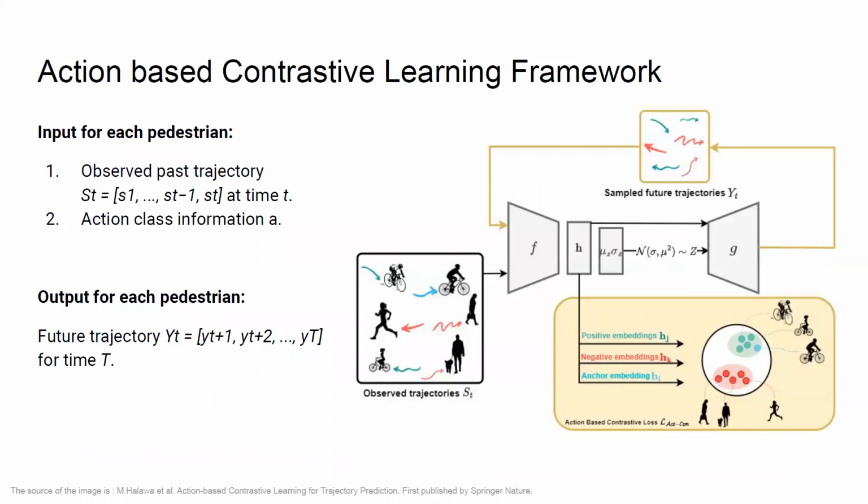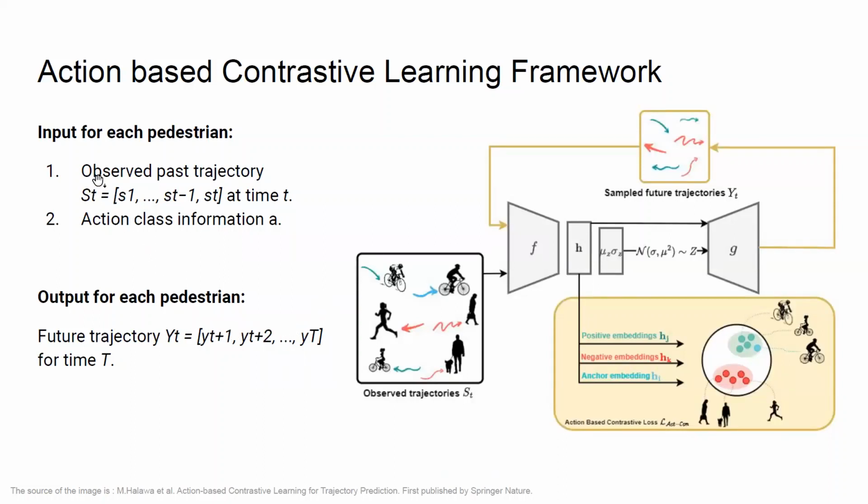Therefore, we introduce an action-based contrastive learning framework that encourages the trajectory embeddings of agents performing the same action to come closer to each other in the future space, and embeddings of pedestrians performing different actions to be far away from each other. So we formulate the problem as follows.